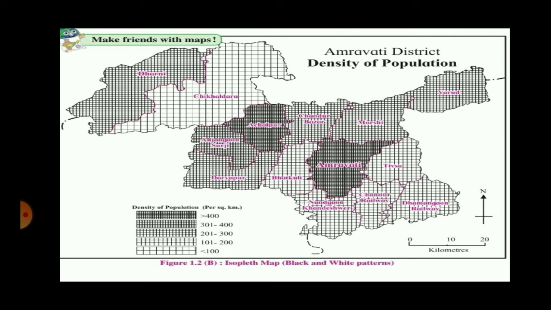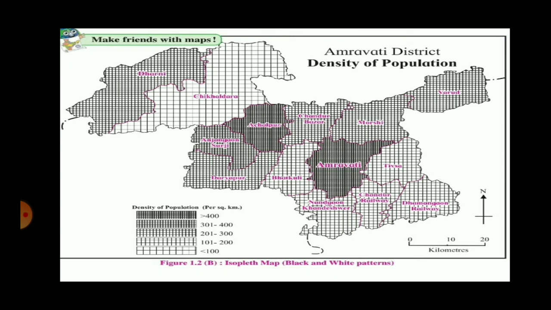So let us answer the questions of this particular map. First one, name the taluka having population density between 300 and 400. I think it is Anjangaon Surji. So the name of the taluka is Anjangaon Surji. That particular taluka has a density of population between 300 to 400 persons living per square kilometer area. Now next one, what is the density of Amravati taluka? Amravati taluka has a density of more than 400 persons.